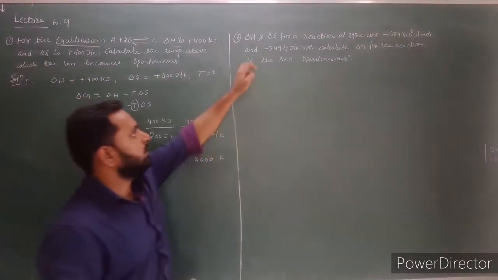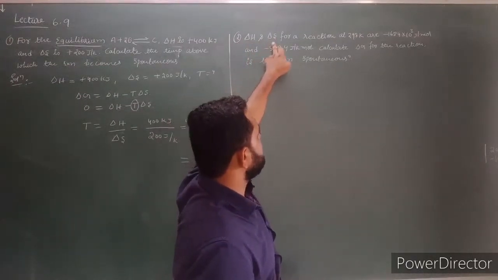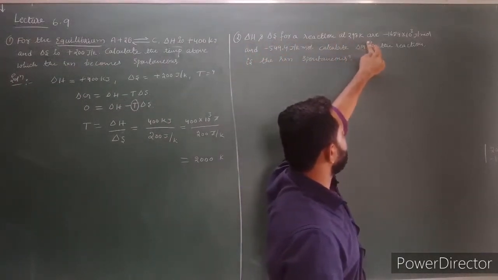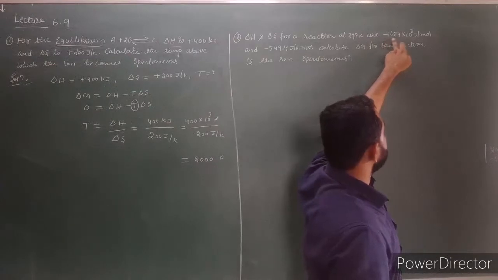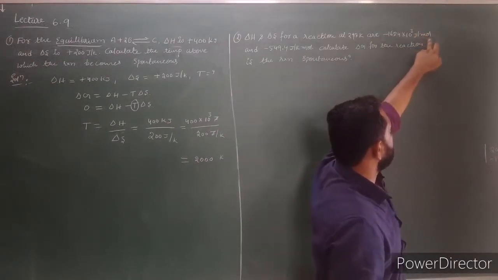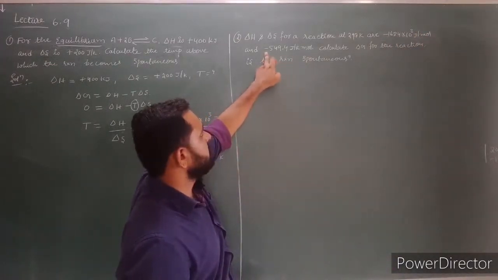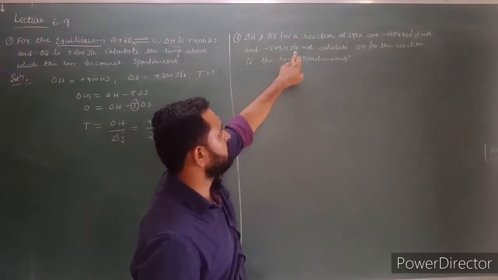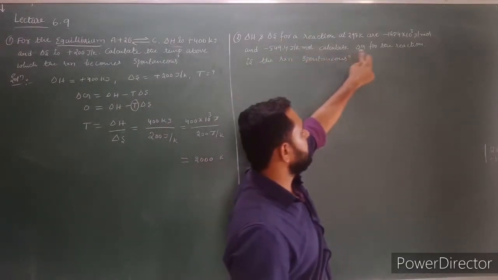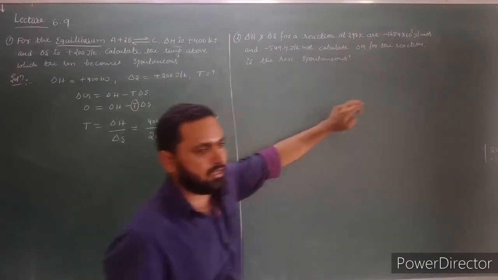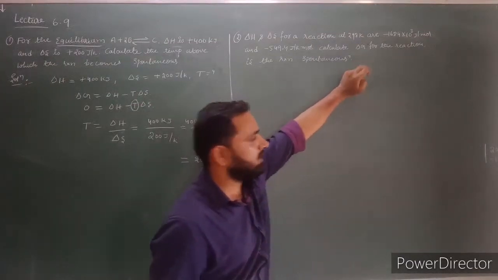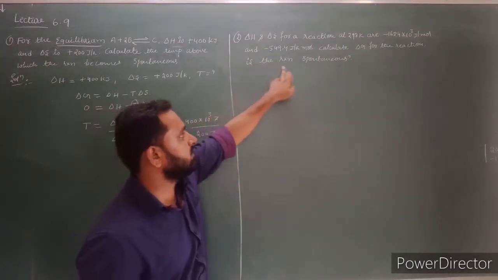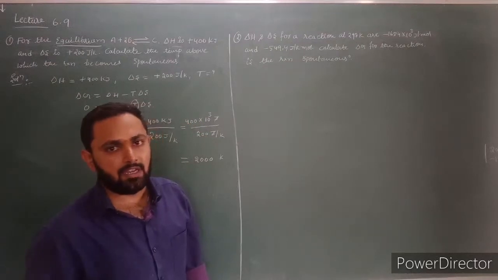Next problem. Here delta H and delta S for a reaction at 298 Kelvin are minus 1684 into 10 power 3 joules per mole and minus 549.4 joules per Kelvin mole. Then calculate delta G for the reaction. After calculating delta G, now tell me whether the reaction is spontaneous or non-spontaneous.